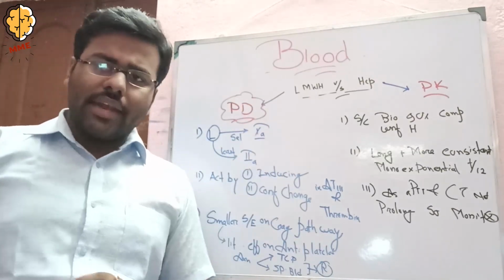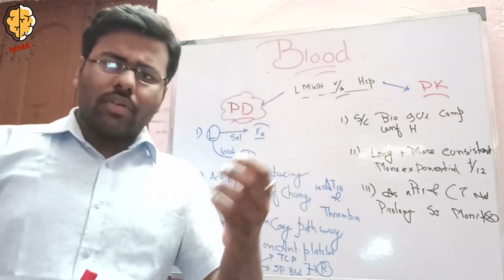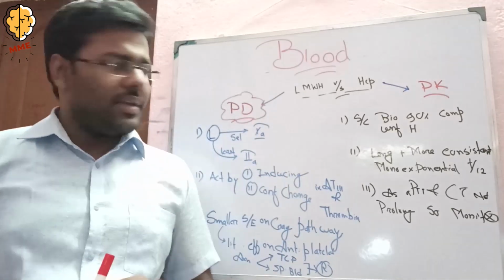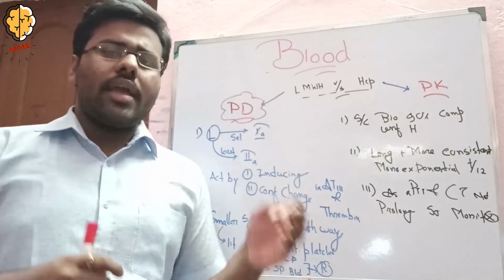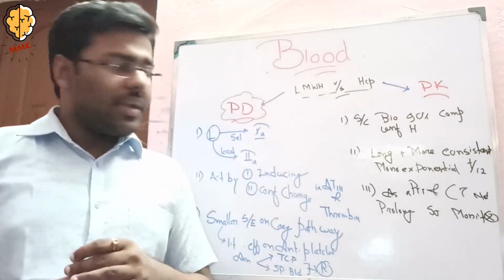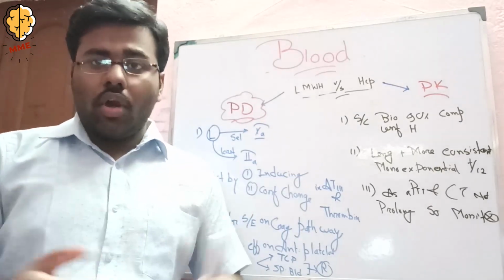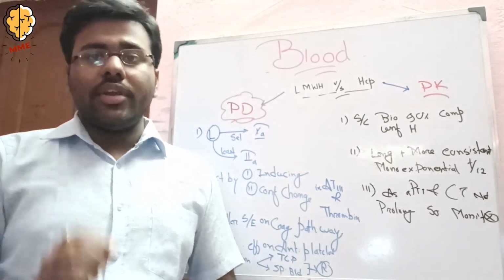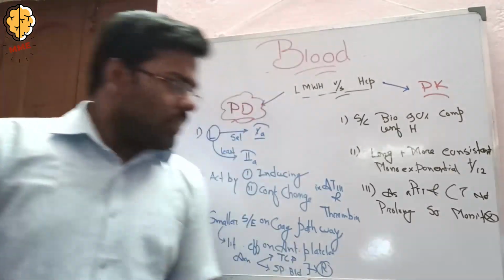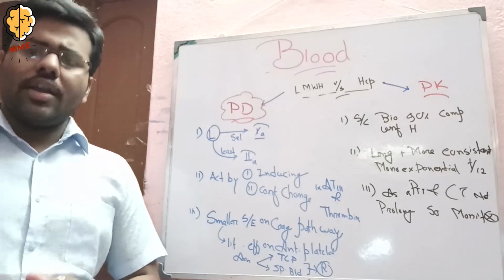Now coming to the pharmacokinetic effect. In case of pharmacokinetic effect, the subcutaneous bioavailability of low molecular weight heparin is 90%, higher compared to unfractionated heparin. Second, the effect is long and more consistent because the half-life is longer in case of low molecular weight heparin. Now coming to the third point, as the APTT and clotting time are not prolonged, we do not have to do laboratory monitoring of the patient. Okay. So because of these 6 reasons, we prefer low molecular weight heparin rather than unfractionated heparin.